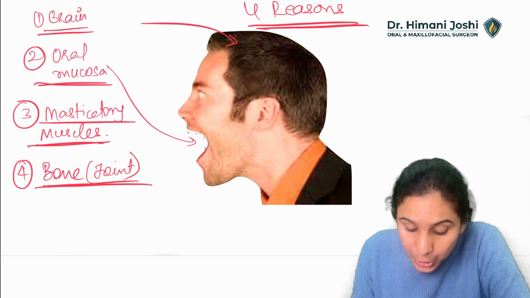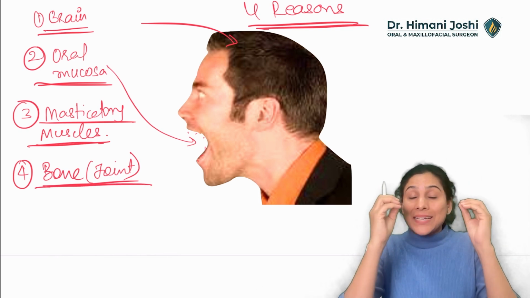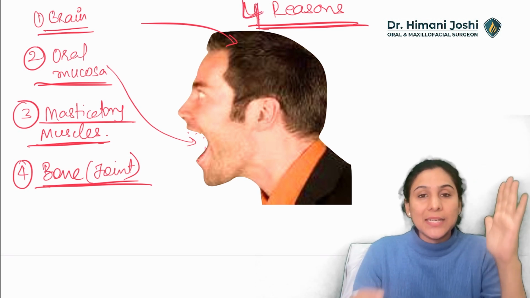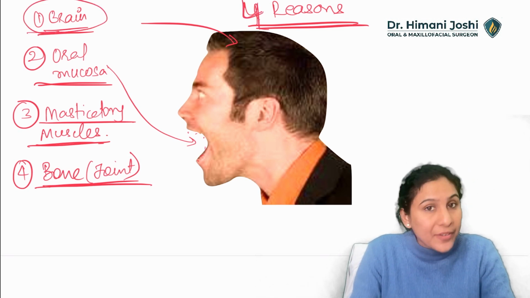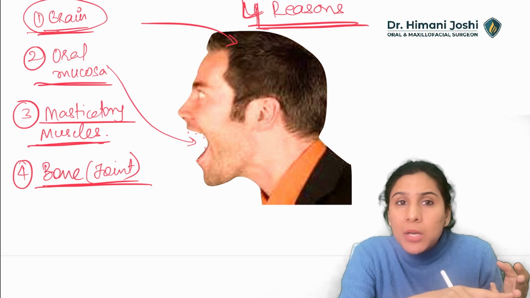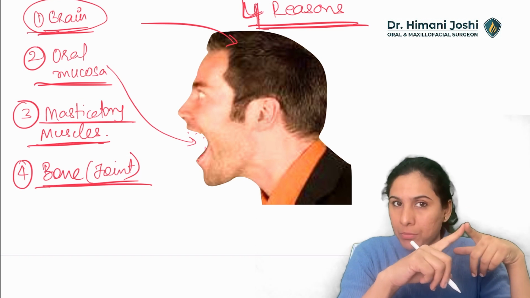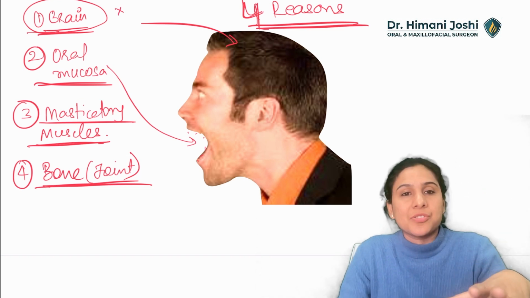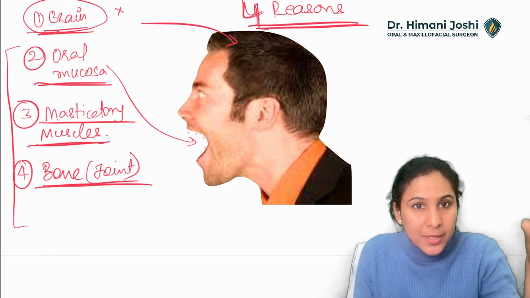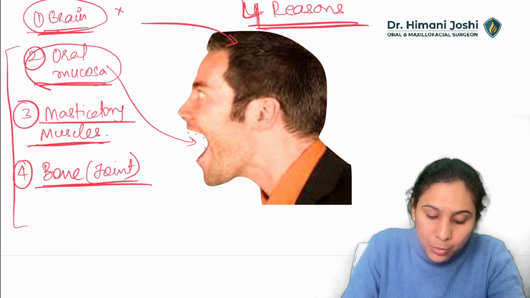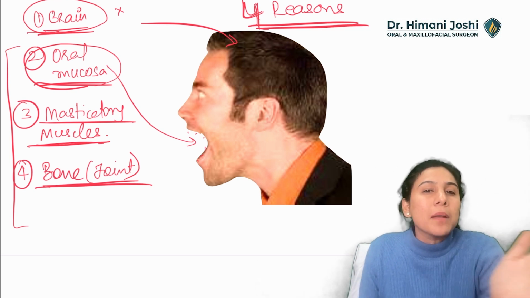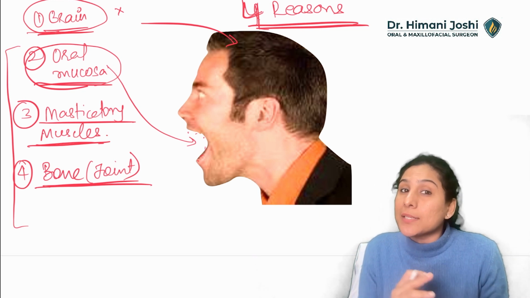So whenever you have a question that is asking you the reason for reduced mouth opening, first think one of these things is affected. Either it is the brain which is affected because of head injury, because of stroke, because of some tumor in the brain, because of some reason there must be a brain problem. Usually they will not ask you questions relating to brain. Usually they will ask questions relating to the maxillofacial structures. Second reason is oral mucosa. Is there an areca nut history? Is the patient a chronic pan masala chewer? Is he eating something that can cause fibrosis?